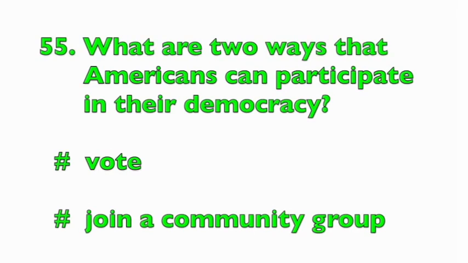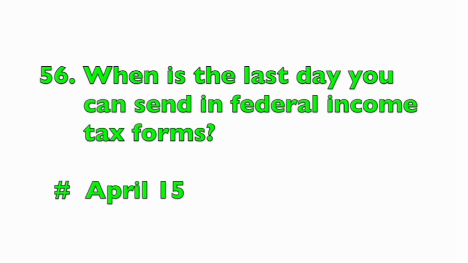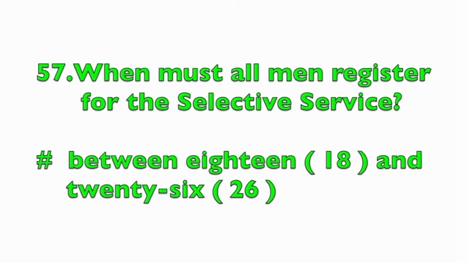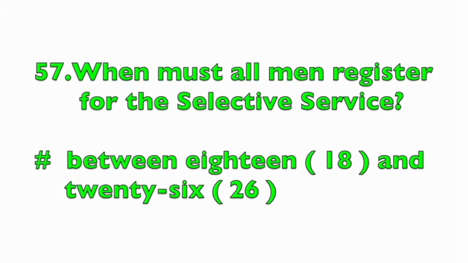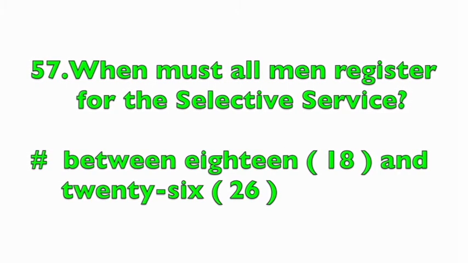What are 2 ways that Americans can participate in their democracy? Vote. Join a community group. When is the last day you can send in federal income tax forms? April 15th. When must all men register for the Selective Service? Between 18 and 26.